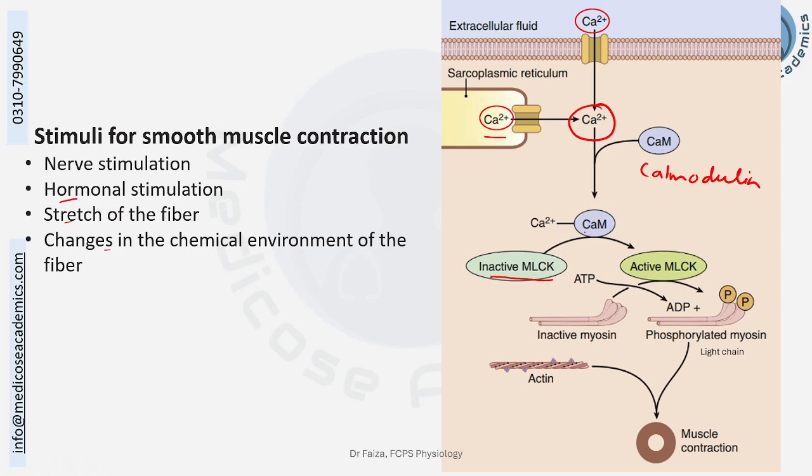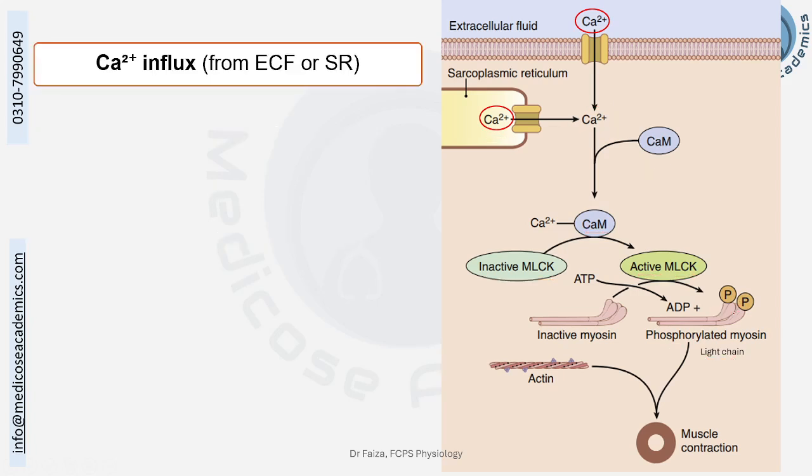So, in the presence of calcium-calmodulin complex, this inactivated myosin light chain kinase is activated, and the activated myosin light chain kinase is going to phosphorylate the myosin light chains. Once phosphorylated, these are ready to attach with the actin, and the cross-bridge cycling will start and the muscle contraction will occur. Rest of the cross-bridge cycling mechanism, as we saw in the skeletal muscle, is the same over here. Only the activation is different, which is done chemically over here, whereas in the skeletal muscles, it was done mechanically by displacement of the tropomyosin. Here it is done chemically by the phosphorylation of myosin light chain.